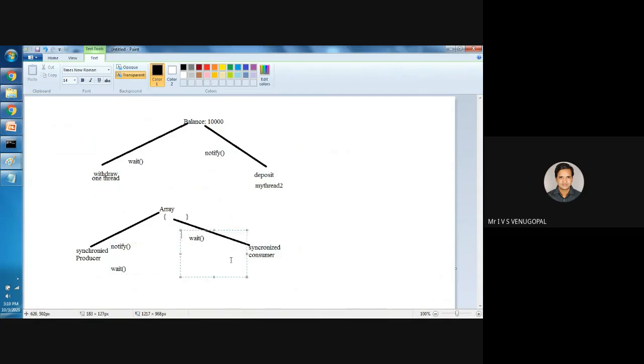So the consumer, once the producer notifies it, will move into the critical section and execute, and after consuming the data, it will notify the other thread, saying I have consumed the data, you can start producing. This is how two different threads communicate with each other using wait and notify. Wait simply suspends the thread into blocked state, and notify wakes the other threads that are waiting to execute the critical